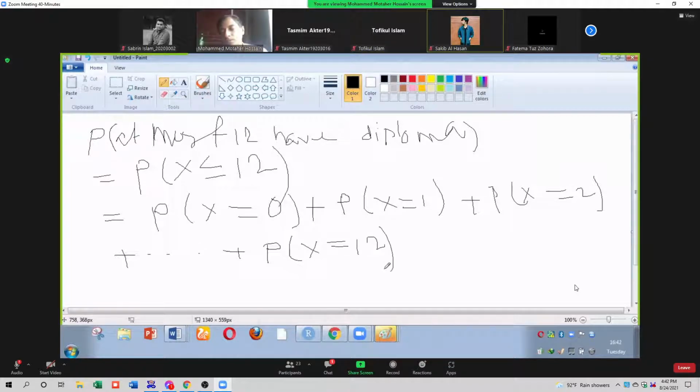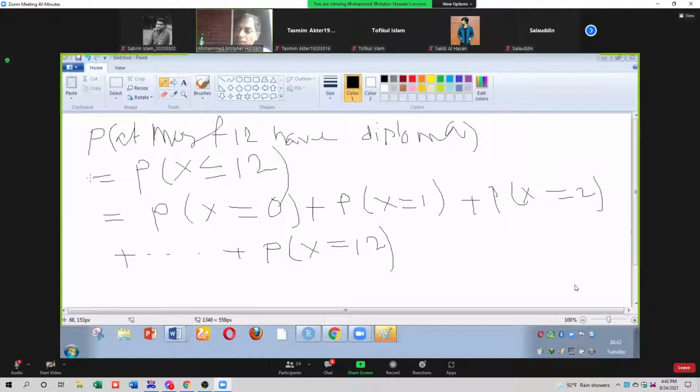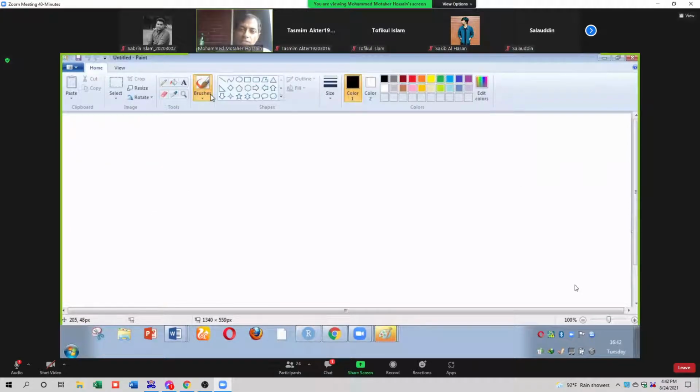Any question regarding this third line? No, sir. Okay, then we'll have to calculate the probability for x equal to 0. First, calculate the probability for x equal to 0. Can you tell me what is the formula of probability distribution for binomial? What is the formula of binomial distribution? Yesterday I discussed.